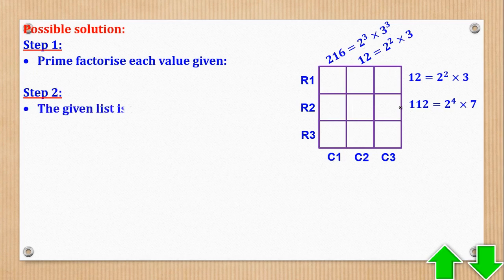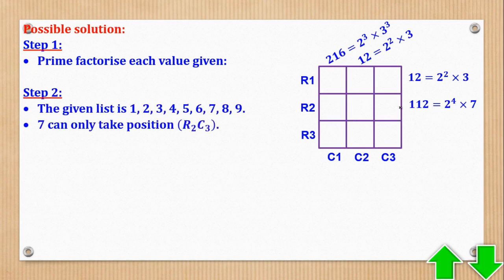So that gives us step 2. Step 2 says from the given list, 7 can only take position R2, C3, which is this. So let's do that. Then also 5 can only take position R3, C3, like I've already told you, which is that.